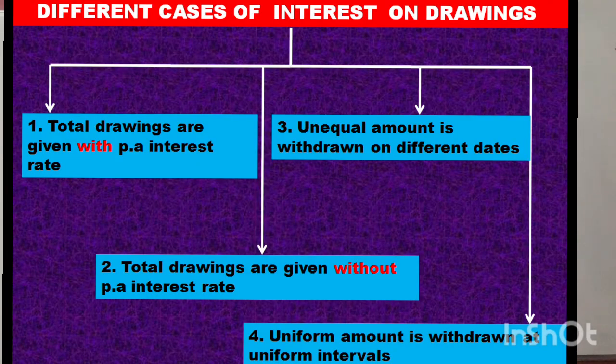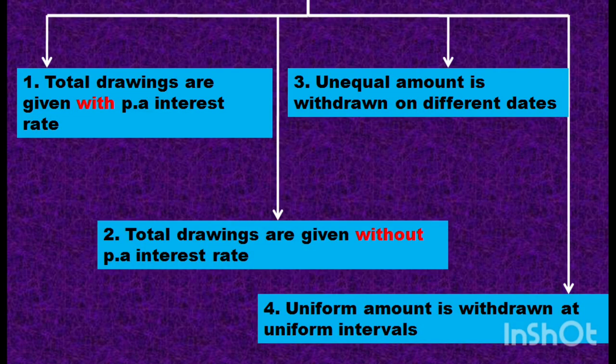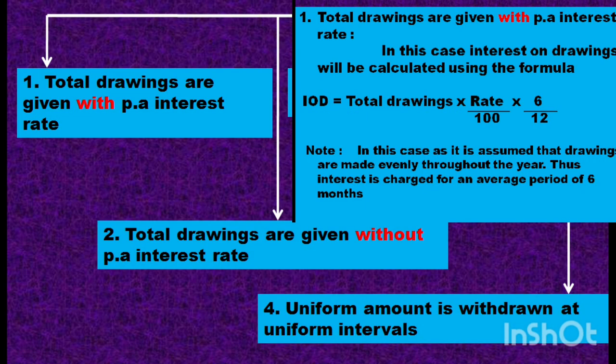The first condition comes when we are given the total drawings and the deed provides for interest on drawings. The important condition in case of interest on drawings is that interest will be charged to the partner only if it is permitted according to the deed. If the deed does not provide, then no interest on drawings will be charged to the partners. So in the first condition, the total drawings and the rate of interest are given, which means the deed permits the payment of interest on drawings.